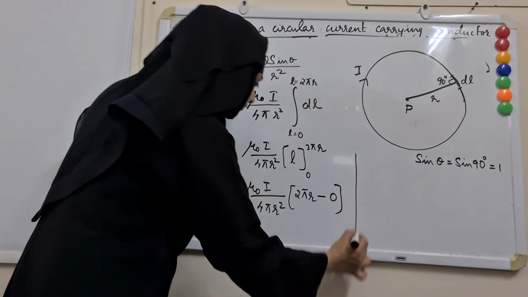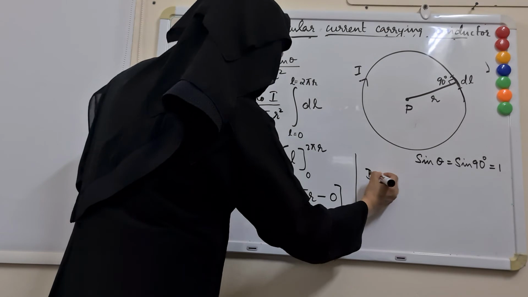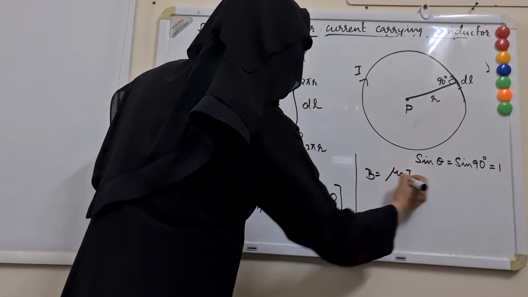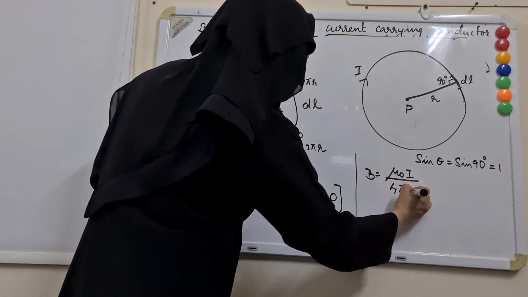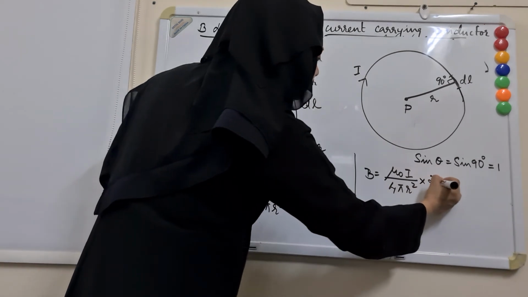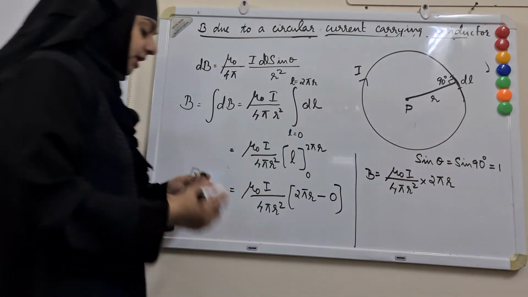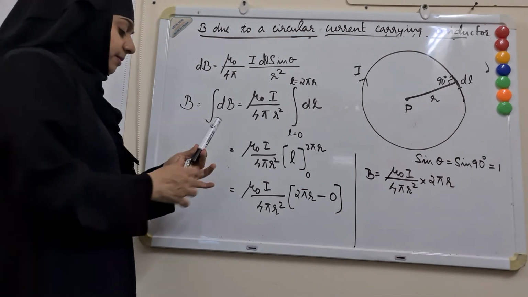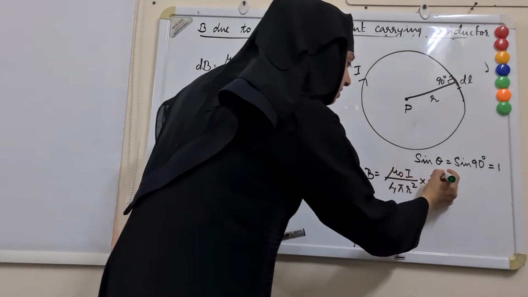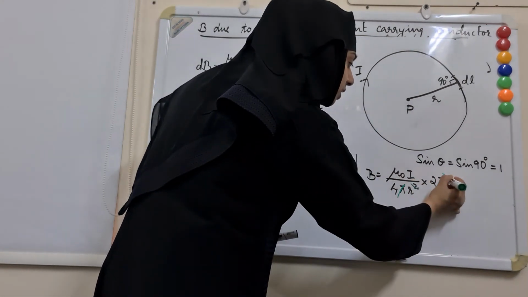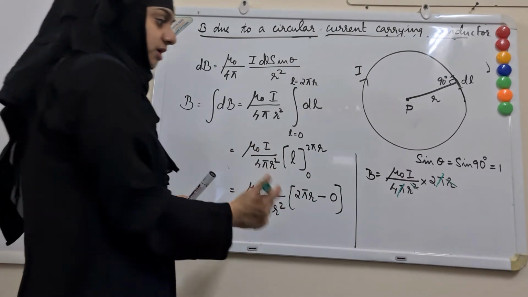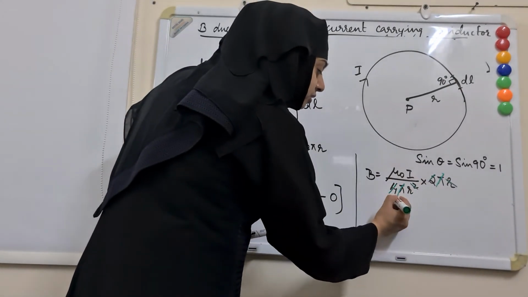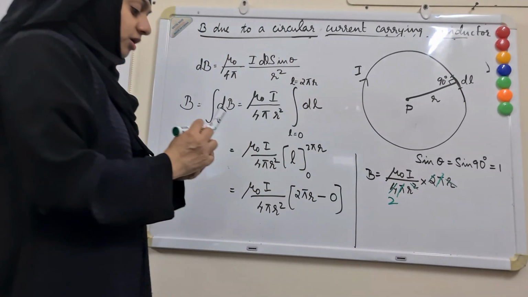So this will give you B is equal to mu naught I by 4 pi r square into 2 pi r. Again pi comes up and down, so you can cancel that pi, then r square, you can cancel for 1 r, and 2 and 4, remaining 1, 2 in the denominator.